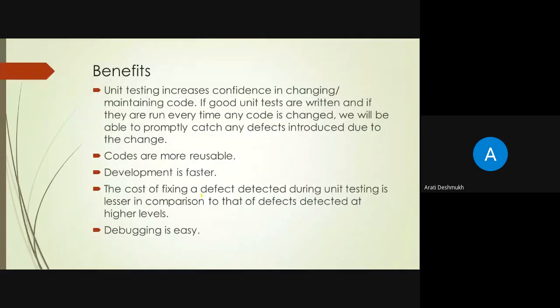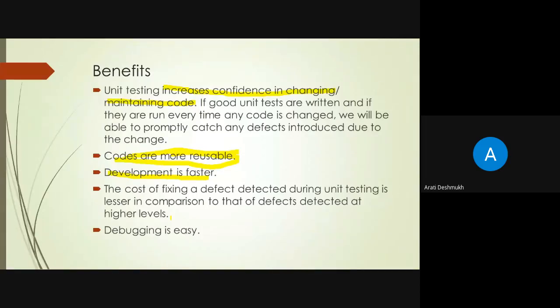So the benefits of unit testing, or why unit testing is useful: because the code is more reusable and development is faster. There is increased confidence in changing or maintaining the code, because there is only a small part of your module that we want to test in unit testing.